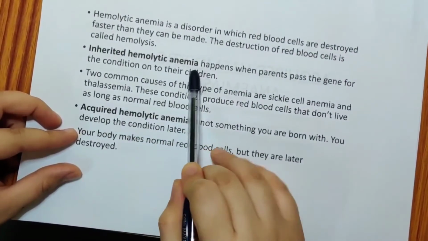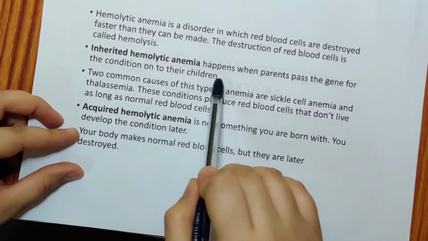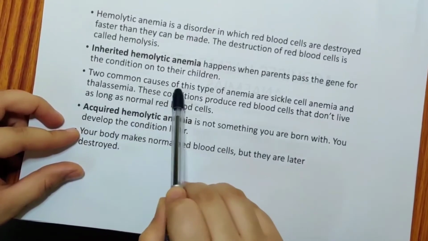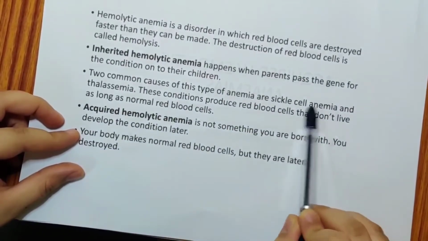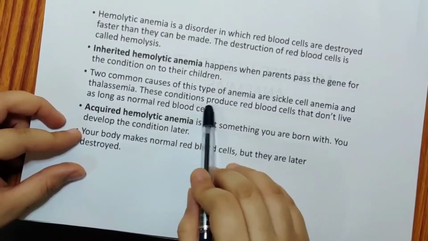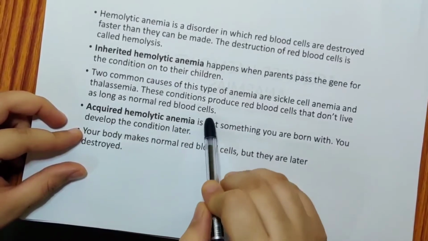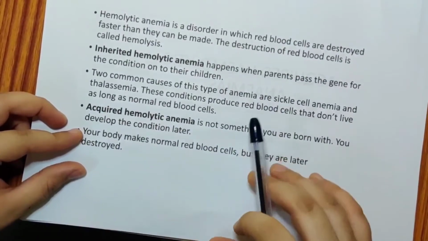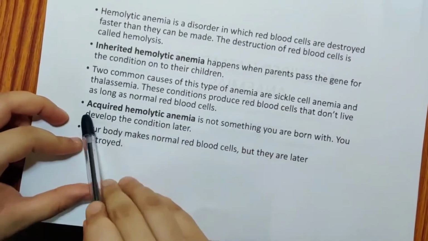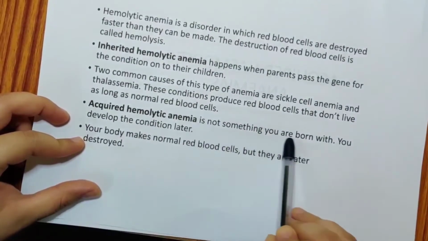Inherited hemolytic anemia happens when parents pass the gene for the condition onto their children. Two common causes of this type of anemia are sickle cell anemia and thalassemia. Sickle cell anemia we have already discussed. These conditions produce red cells that do not live as long as the normal red cells, which live for 120 days or more.